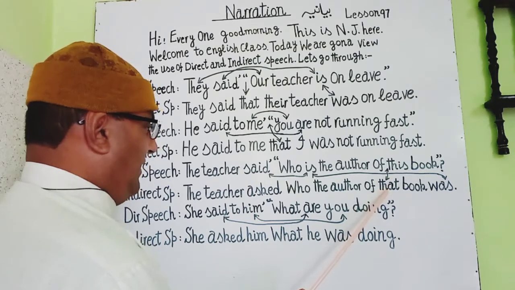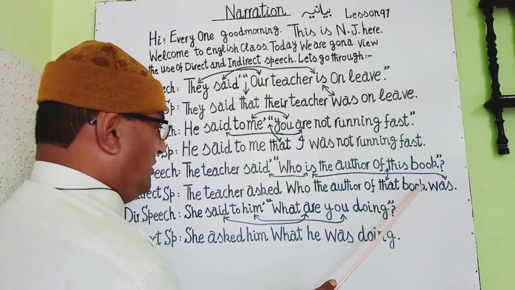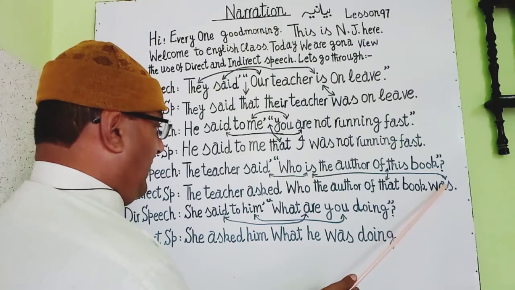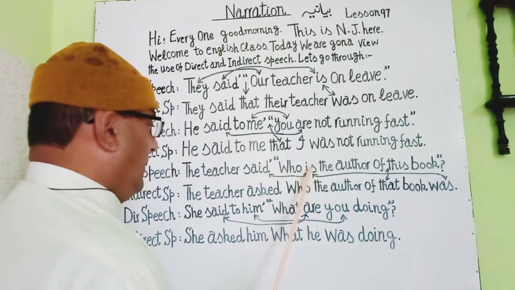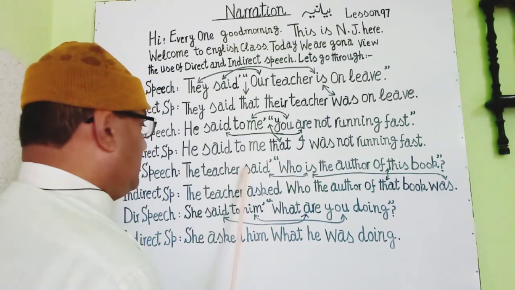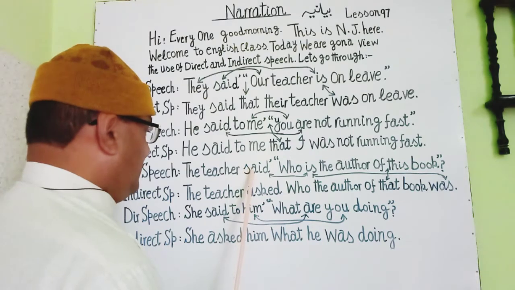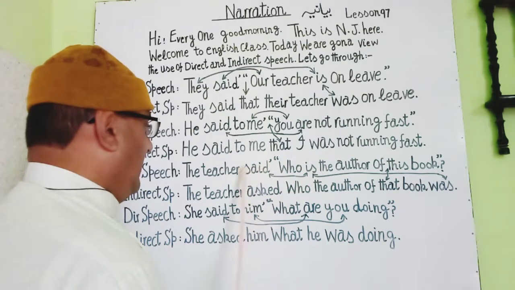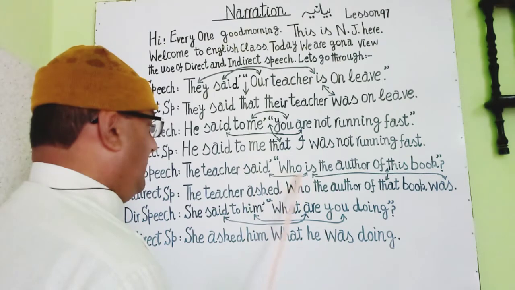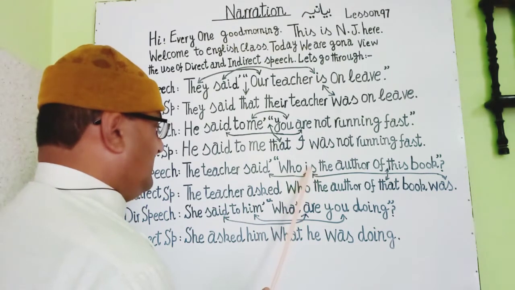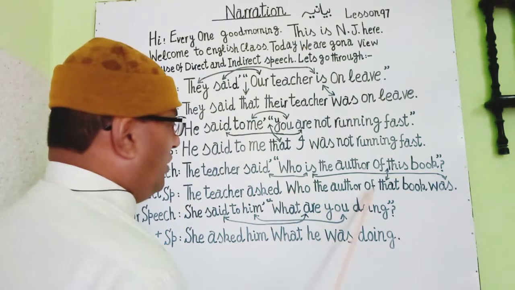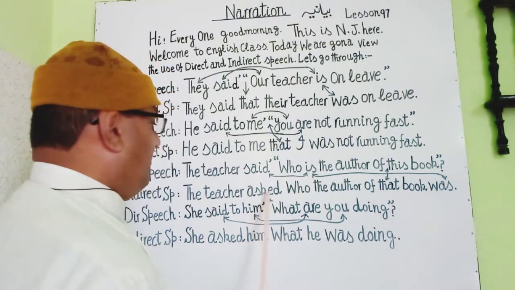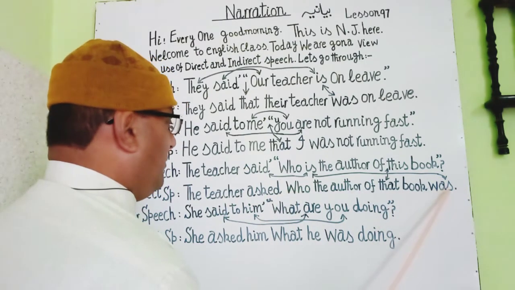So we add here that, and book is the object, and there is a verb was, because is will be replaced by said. Said is the past form of say. So when is is replaced by said, we have to write the past form of is, that is was. Now the new statement in indirect speech: the teacher asked who the author of that book was. उस्ताद ने पूछा उस किताब का मुसन्निफ कौन था.